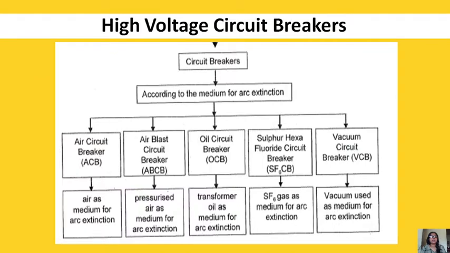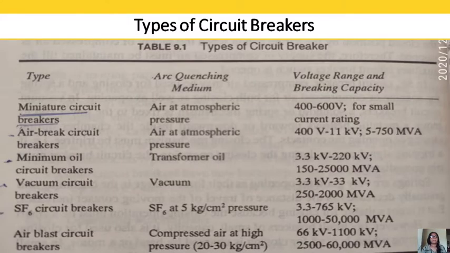In high voltage circuit breakers we have 5 different types based on the arc extinction medium we are using. We have air circuit breaker, air blast circuit breaker, oil circuit breaker, sulfur hexafluoride circuit breaker, and vacuum circuit breaker. In ACB we are using air as arc quenching medium. In ABCB pressurized air is used. In OCB, transformer oil. In SF6, gas is used, while in vacuum circuit breaker, vacuum is used for arc extinction.